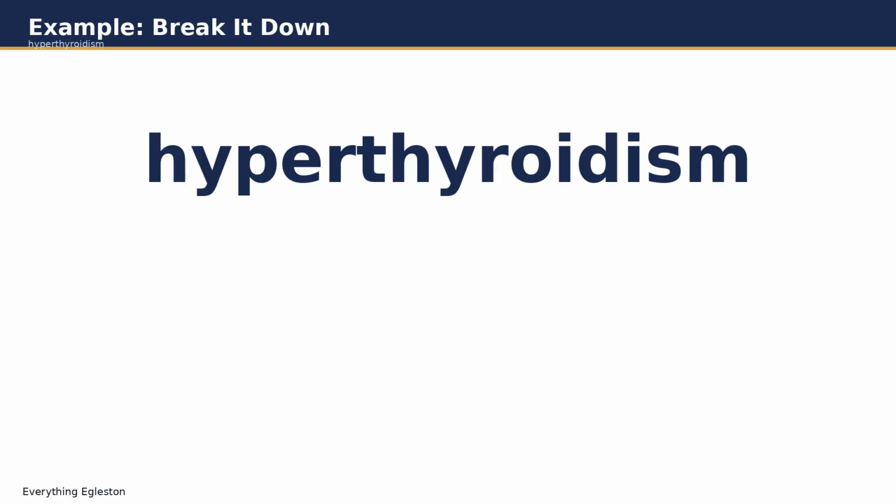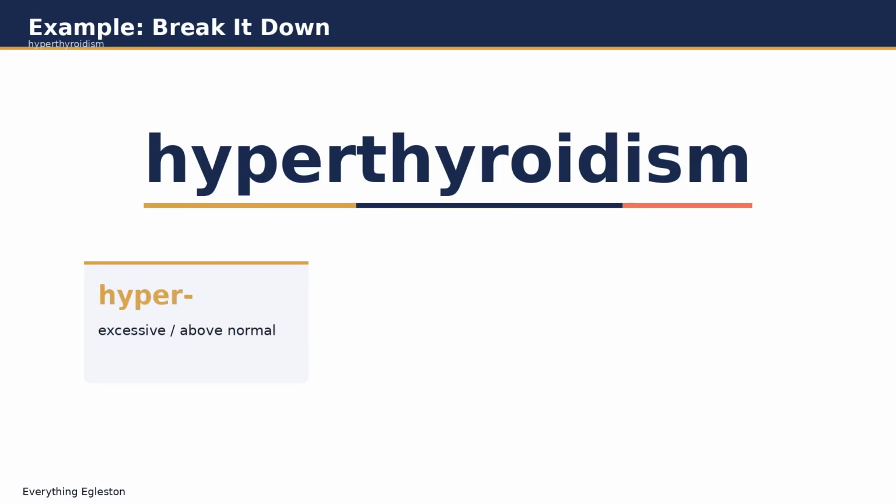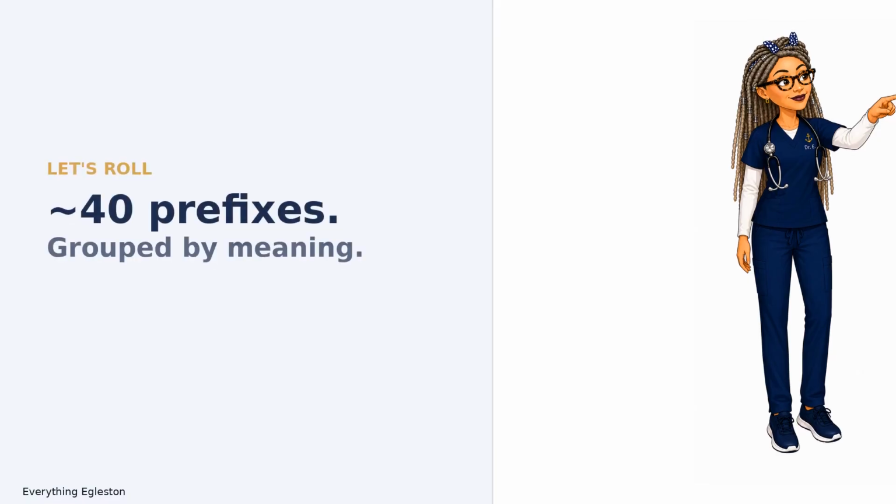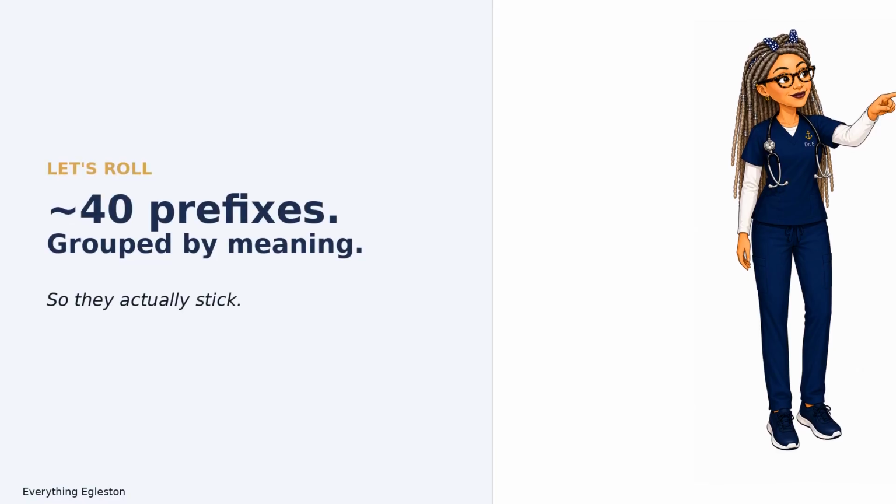Let's take a real example. Hyperthyroidism. It sounds like a mouthful, but watch this. Hyper, that's the prefix, and it means excessive or above normal. Thyroid, that's the root, referring to the thyroid gland in your neck. And ism, the suffix, meaning a condition of. Put it together, and you get a condition of an overactive thyroid gland. See that? You just diagnosed something without a single day of med school.